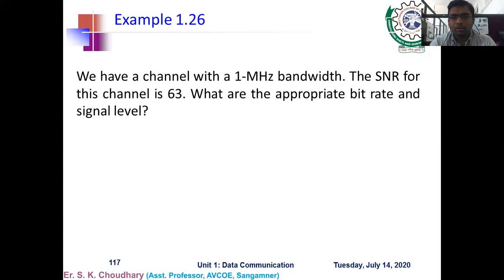First you have to find out the bit rate, then we go for the signal level. Bit rate is found from the Shannon formula and signal level is found from the Nyquist formula. So this is a use of both kinds of concepts in a single problem. So it is a very important one.